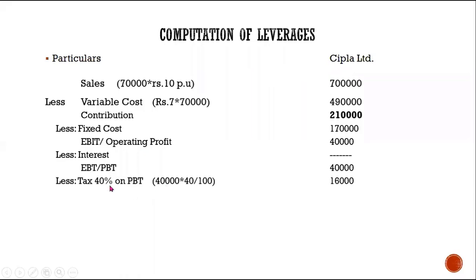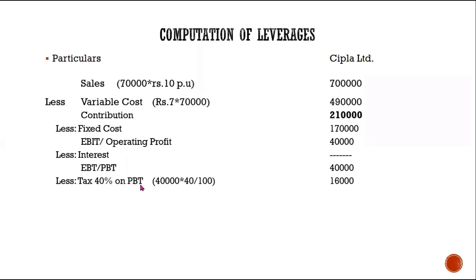Now less tax, which is 40%. Tax is 40% on the profit before tax. Now that is 40,000, you had EBT. On this EBT, we are paying 40% as the tax. So what is the profit before tax? That is supposed to be 16,000.